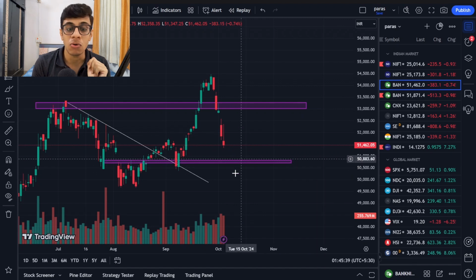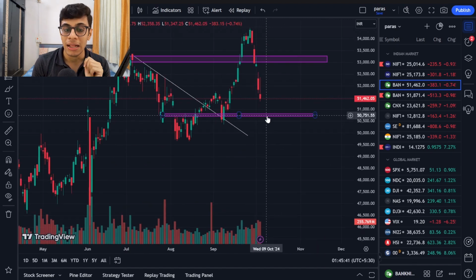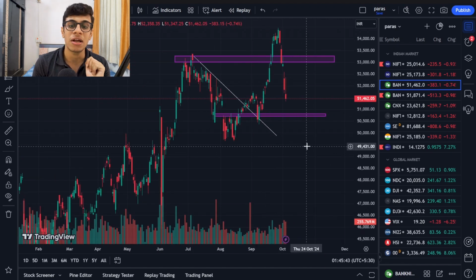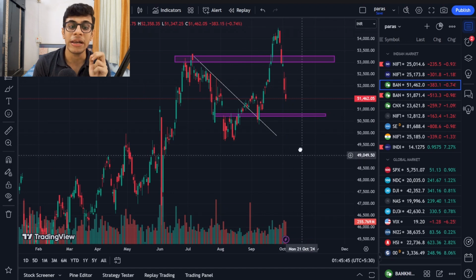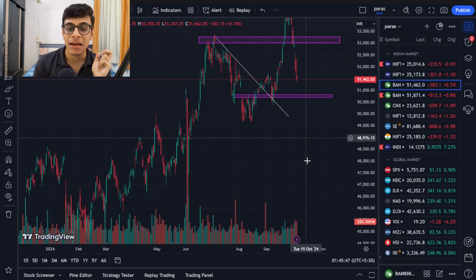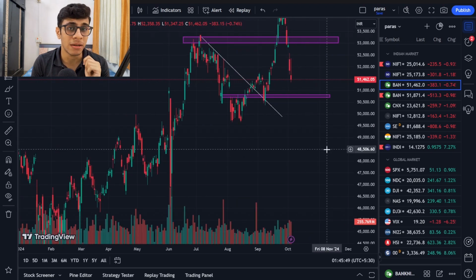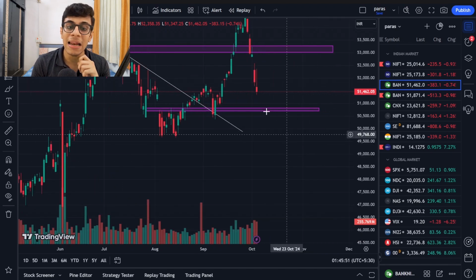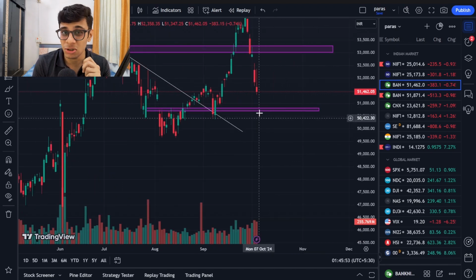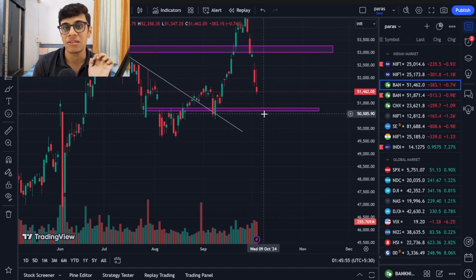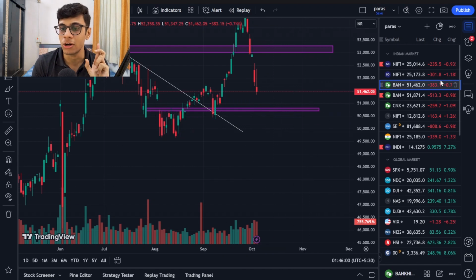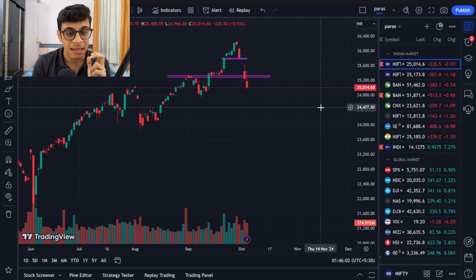If markets close below 50,800, I think we can see a very major correction continuing in Bank Nifty, at least till 49,000 to 48,500 also, because then Bank Nifty will be breaking major zones, and unless something changes fundamentally, Bank Nifty can continue this weakness for a few more thousand points over there. But that is it for Bank Nifty.